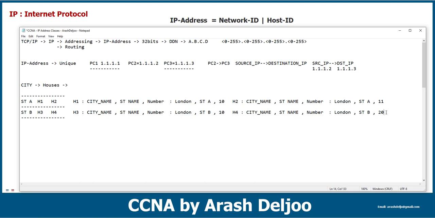And also host 4 and host 3 or host 2 are using a different number. Again, it's okay. This means that in some part of the address, all of the houses in one street should use the same city name and street. Okay, and also